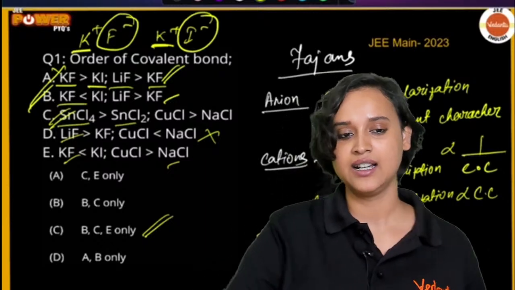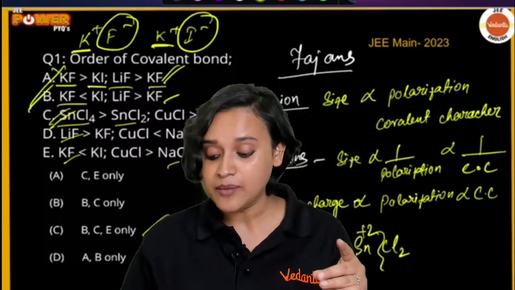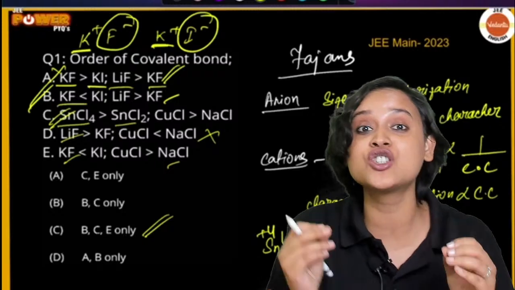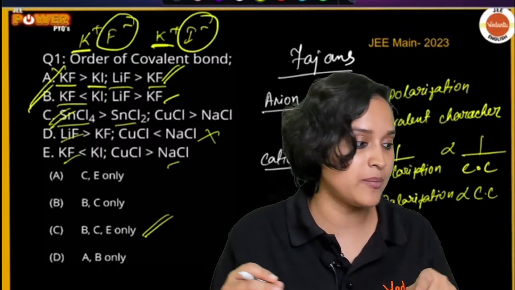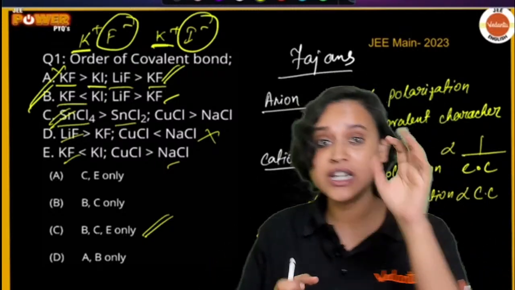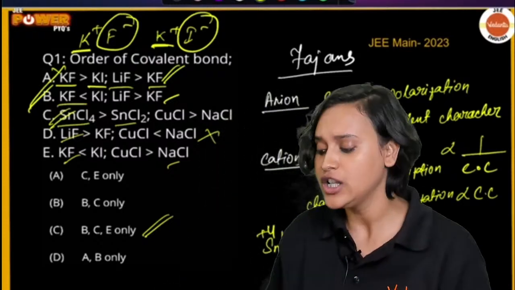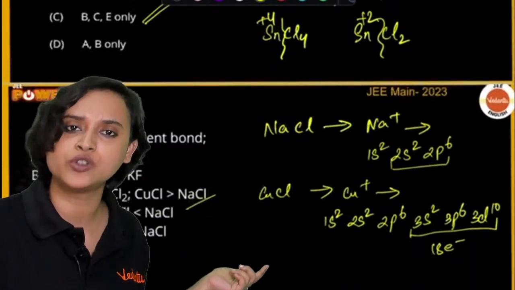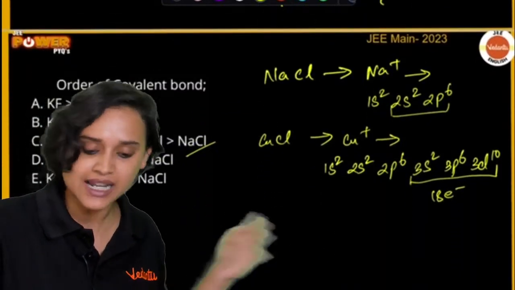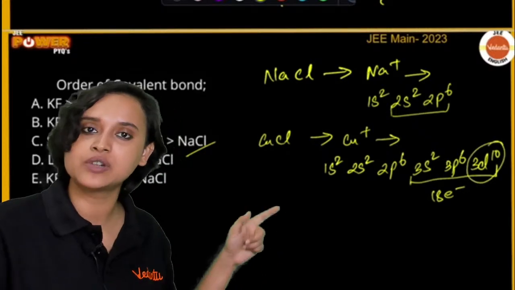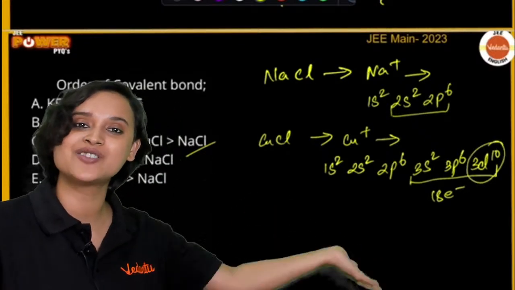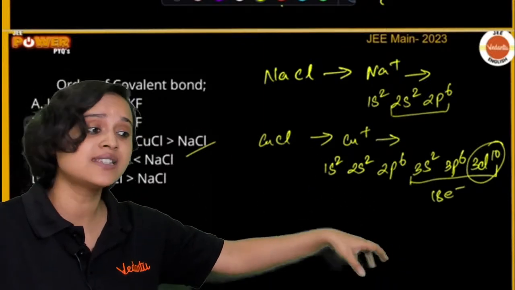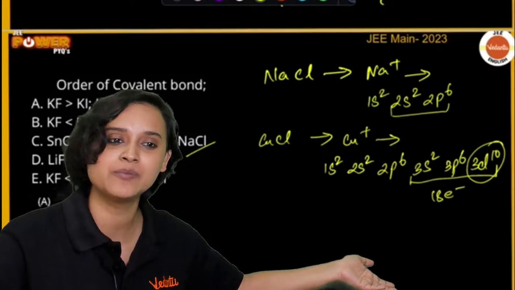Now, you might also ask, there is another question that may come in. See, I am talking about absolute basics. You guys just told me, ma'am, please start from the basics, so I'm taking it from the basics. Now, you might ask, ma'am, just because they have filled up the d orbital, why do they have more polarizing power? Let's say that this d orbital is filled, and that is why I'm telling you that they have pseudo noble gas configuration and they have more polarizing power. But why?